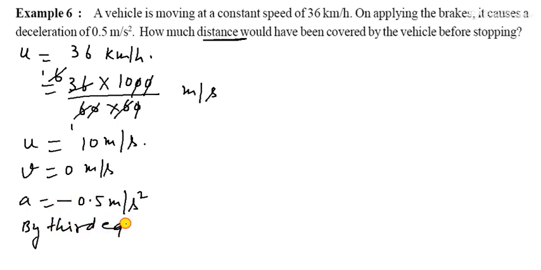The distance, we want the distance, so applying the third equation, by third equation of motion.